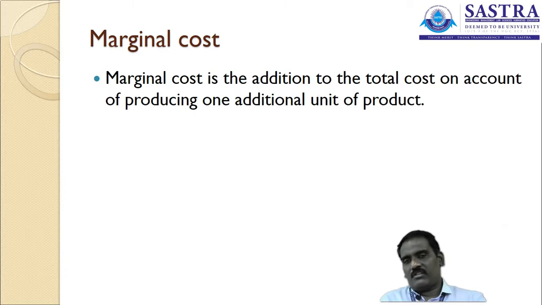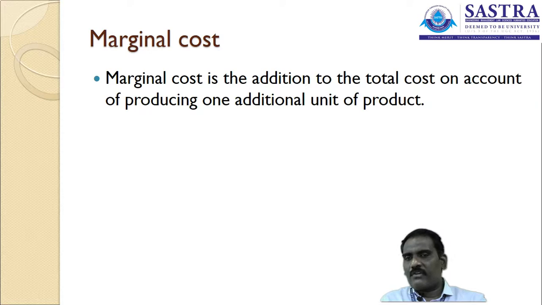And the marginal cost. The marginal cost is the addition to the total cost on account of producing one additional unit of a product. If we are going for manufacturing of an additional product, what would be the cost which incurred for this? Which we call marginal cost. Marginal cost also gains due importance while we are increasing our level of production. So in this you need to take an example.